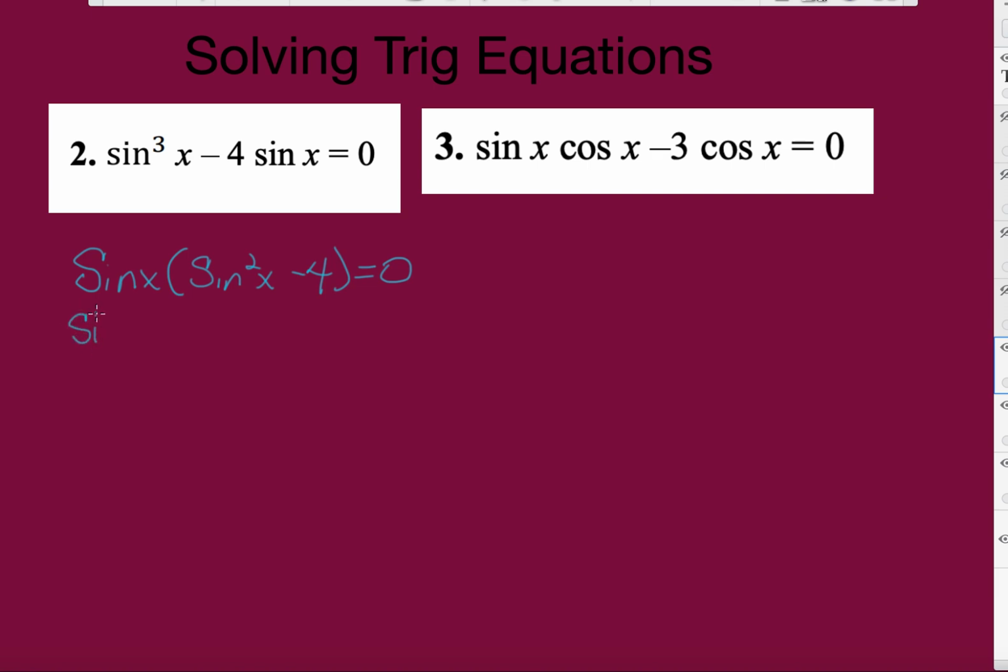So we have sine x, and then we're going to factor this one, and then we're going to have 3 different solutions for this particular equation. So sine squared x is sine x times sine x, and then the square root of 4 is 2. Because this is a subtraction sign and it's a difference of squares, one is positive, one is negative. And now we're set. Now we can set all 3 of these equal to 0.